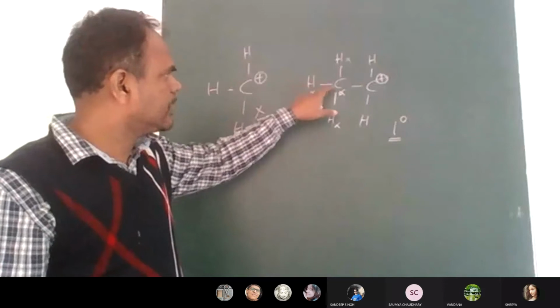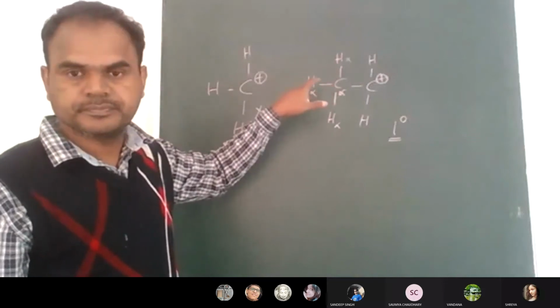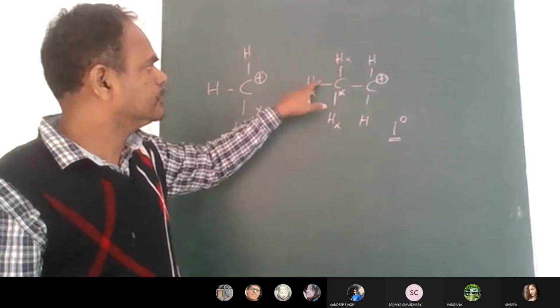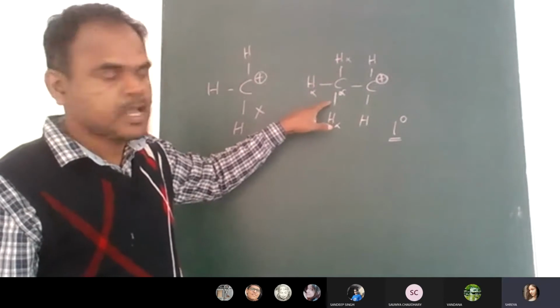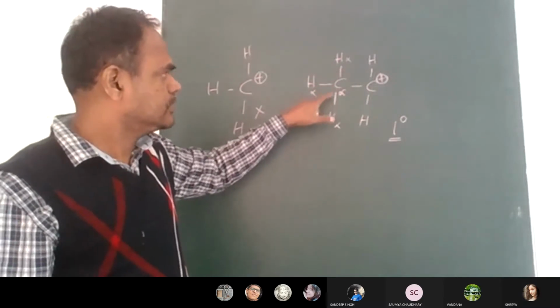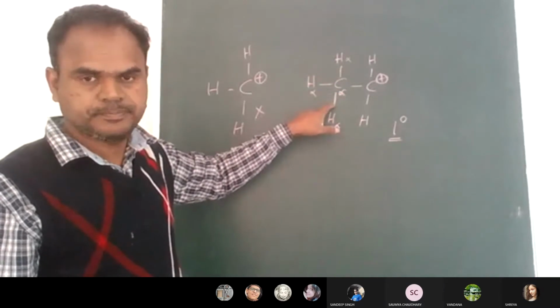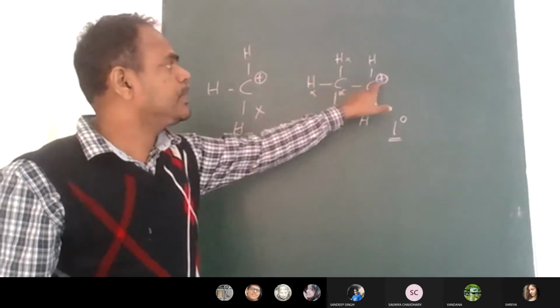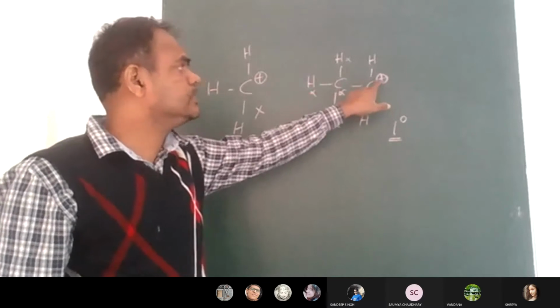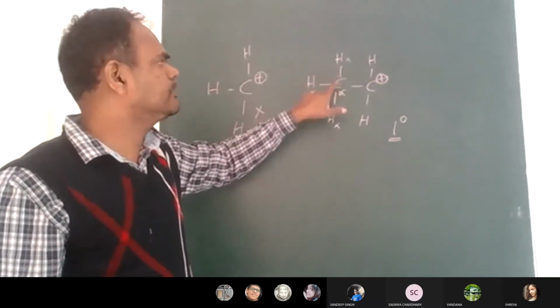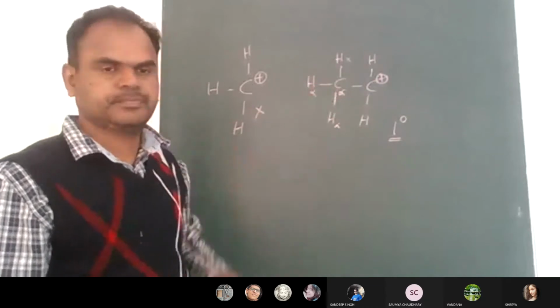How many CH bonds are there? 1, 2, 3 CH bonds are there. So 3 sigma bonds. Here the positive environment will affect the sigma bond of each CH.